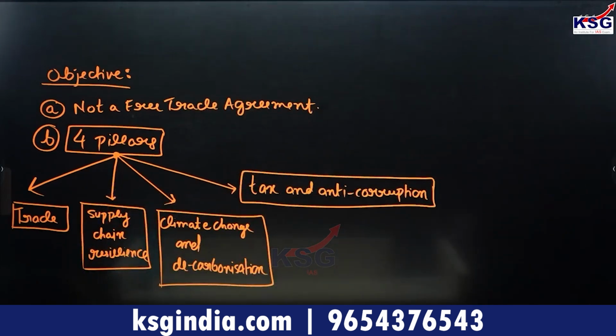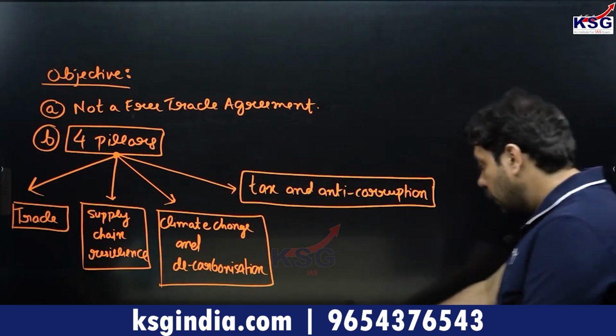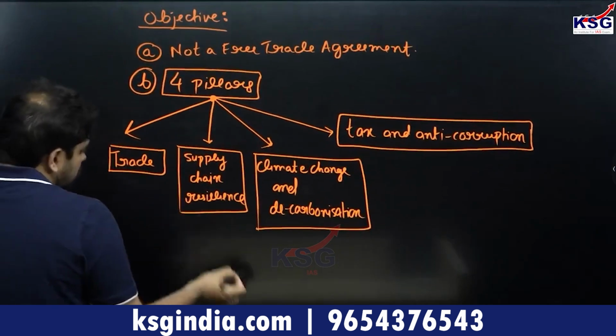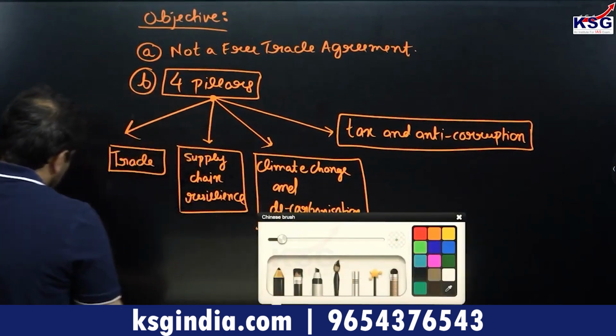Please, class, it is the economic structure which has been created by America for its control of the economies in the Indo-Pacific region. But you have to very clearly understand it is not a free trade agreement. And the 4 pillars are trade, supply chain resilience, climate change and decarbonization, tax and anti-corruption. Now all of this is a part of current affairs.